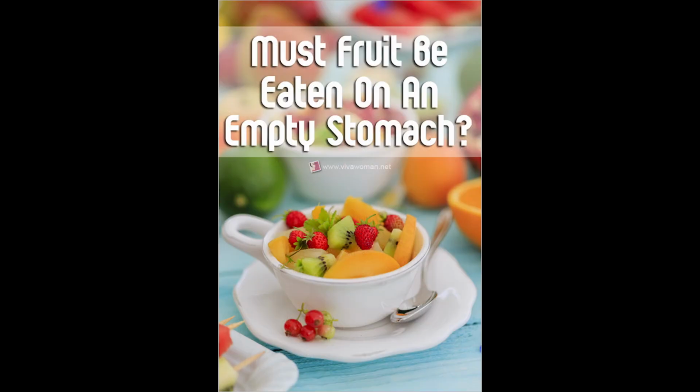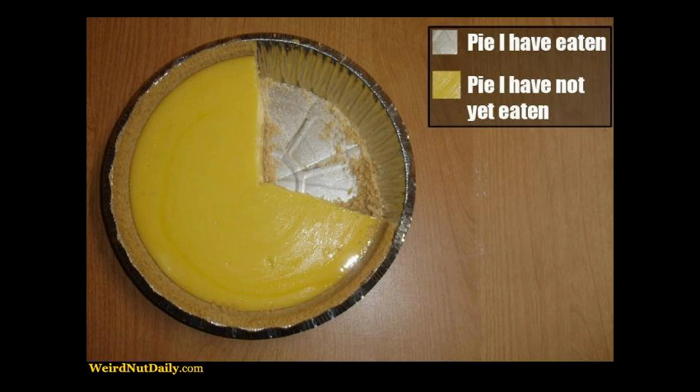The earth, the passive. Now this looks quite bright, but must fruit be eaten on an empty stomach? The tone of it seems to conflict a little. Pie I have eaten. And I think the so-called perfect aspect of English absolutely makes sense. I have eaten that pie. That pie is eaten. It was eaten.